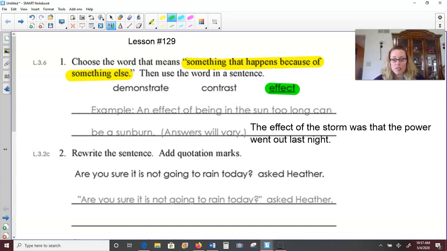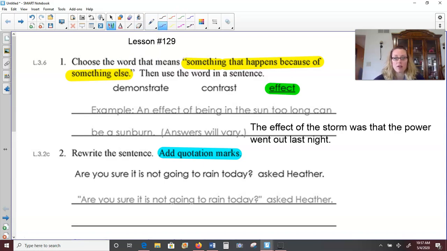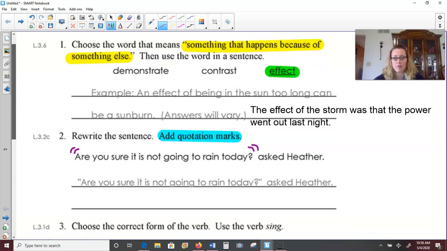Okay, number 2 says to rewrite the sentence, we need to add quotation marks. Remember, when we have somebody talking, we need to put quotation marks around their exact words. So it says, "Are you sure it's not going to rain today?" asked Heather. So you don't have to rewrite the whole sentence, but we do need to show that Heather is talking, and we're going to put quotation marks in front of "are" and after the question mark, because that encompasses all of what she is asking. "Are you sure it is not going to rain today?"